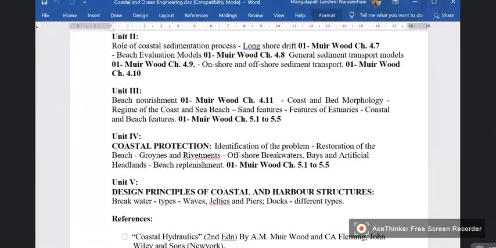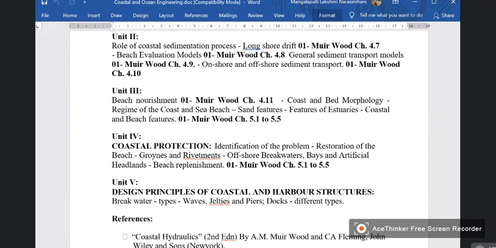In the case of Vizag, you don't have any river joining near the sea coast, so you don't have any estuary there. Whereas if you consider Howrah, there is Hooghly. The Hooghly river is joining near Hooghly port, so there will be an estuary, a mouth. That influences and affects the design of all the coastal and harbor structures, because there will be a lot of movement of water as well as sediment between the ocean and the river. So, features of estuaries and coastal and beach features.